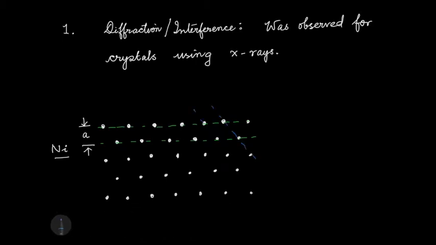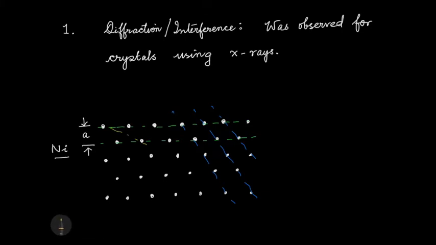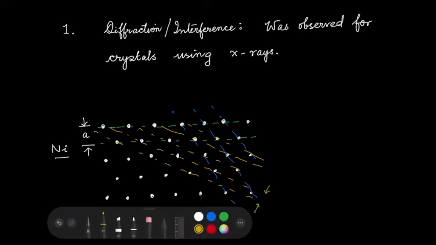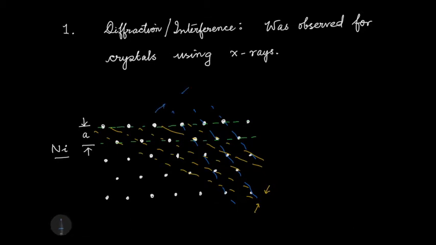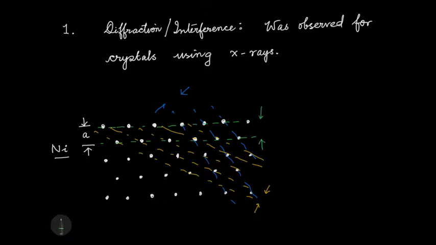I can define a plane which is like this. Just because it's a regular arrangement, I can define planes in many different ways. I can define a plane which goes like this. And you see the interplanar spacings for these different planes are necessarily different, right? So these interplanar spacings are all different. So these are our different A values.